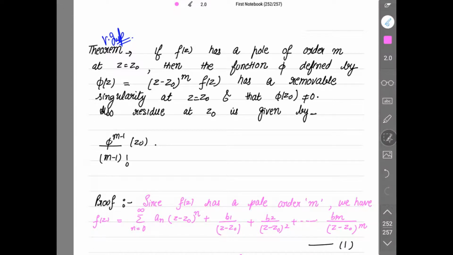It's fine? Alright. Now when you take the denominator all over, the denominator is (z - z0)^m, and then take this denominator to the left hand side to the numerator, right?